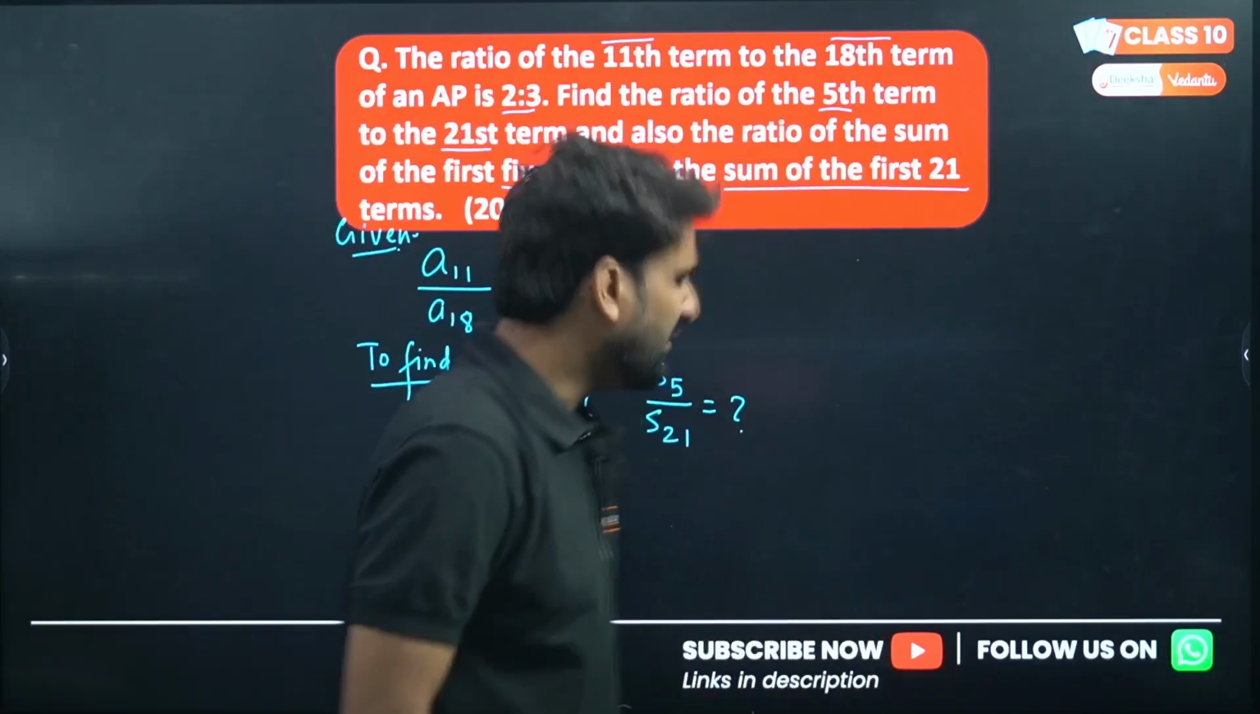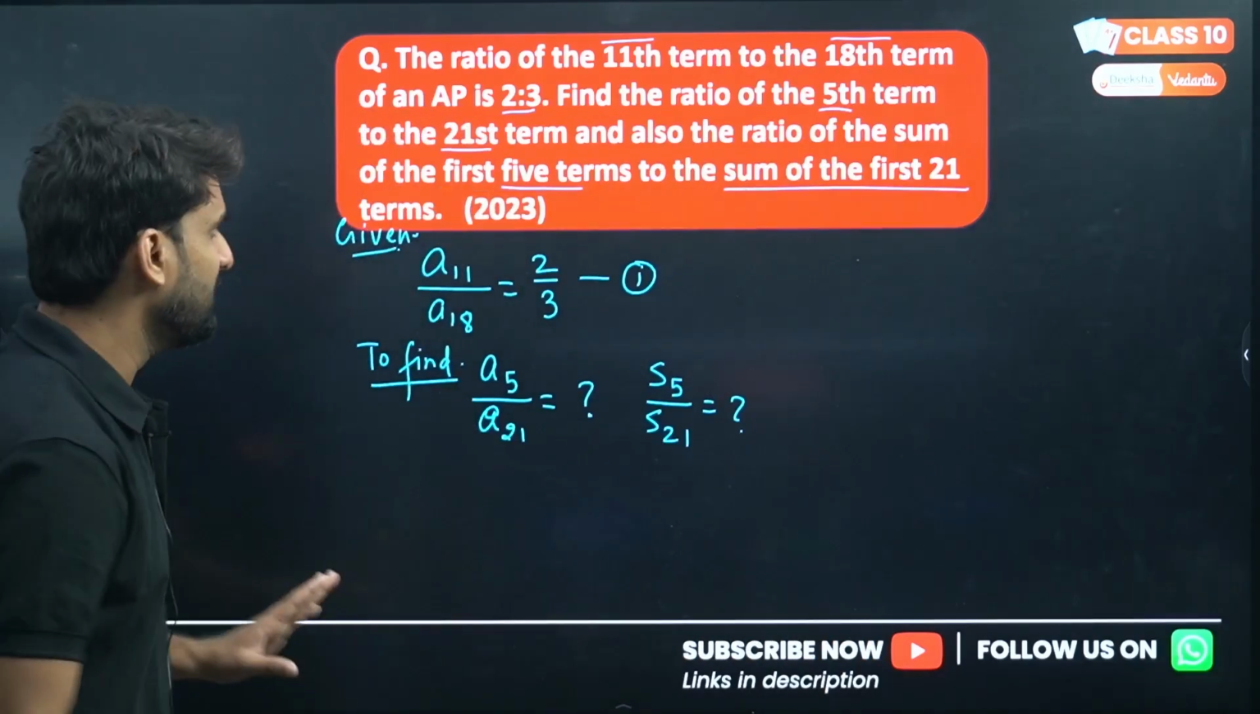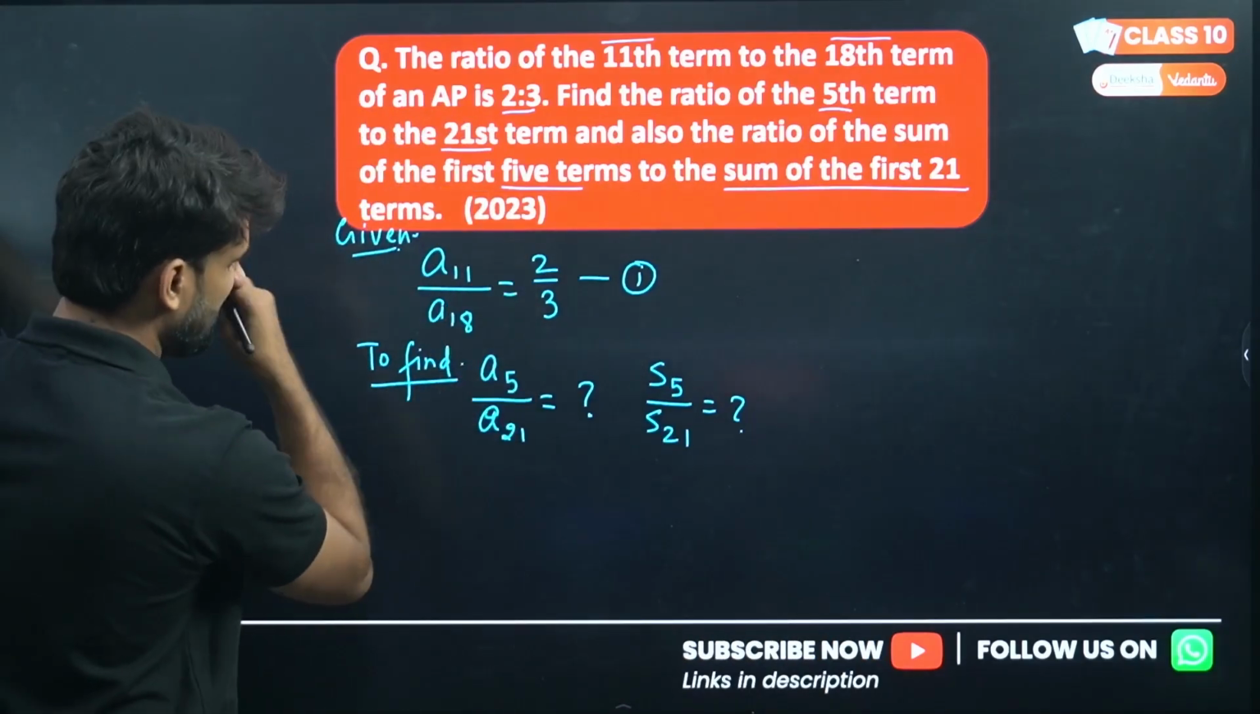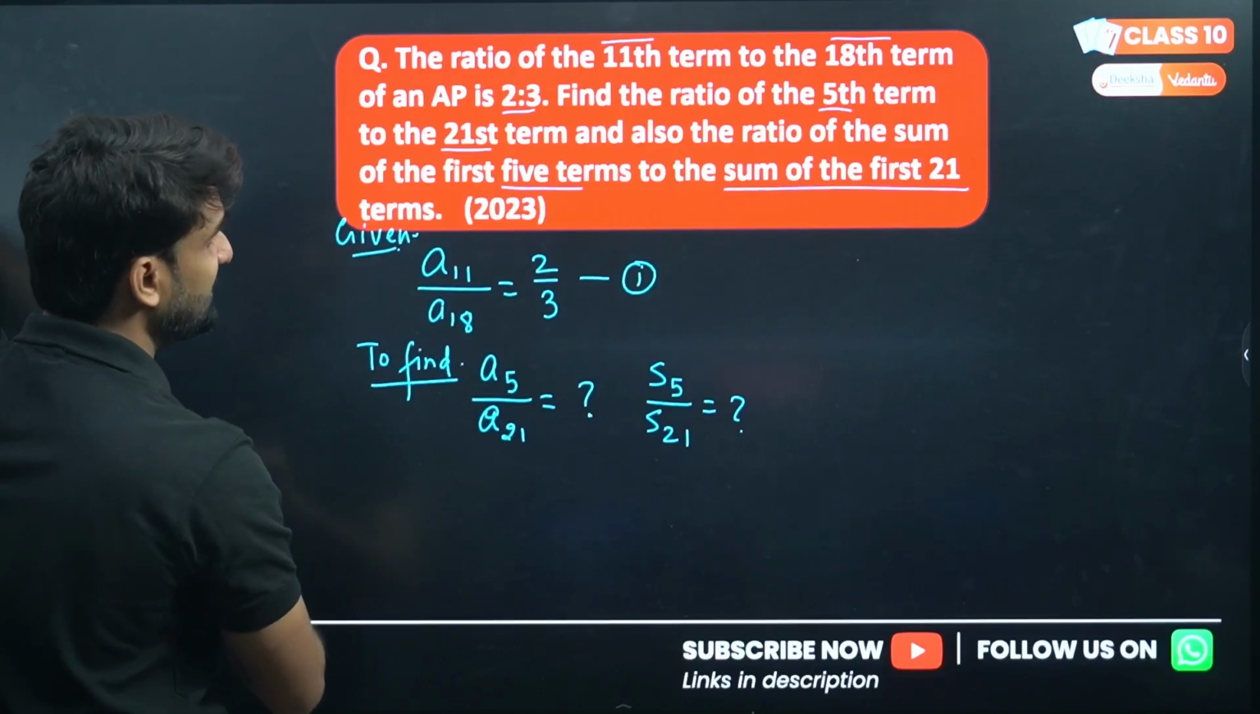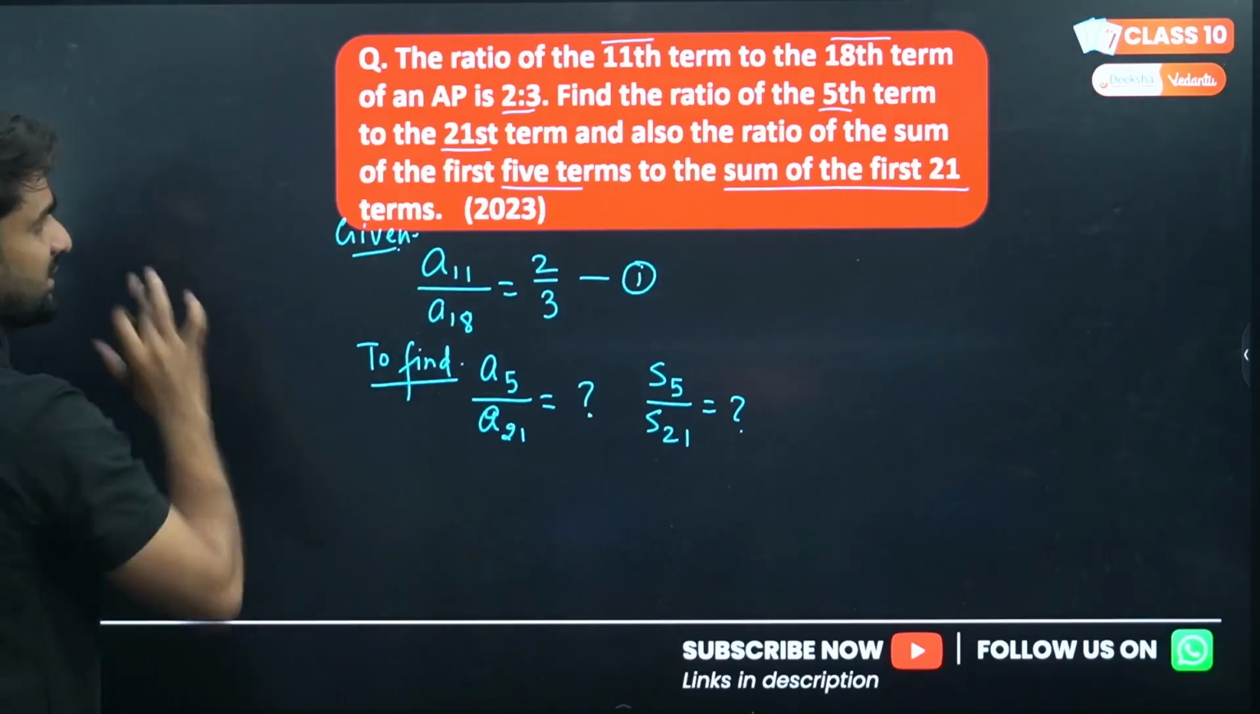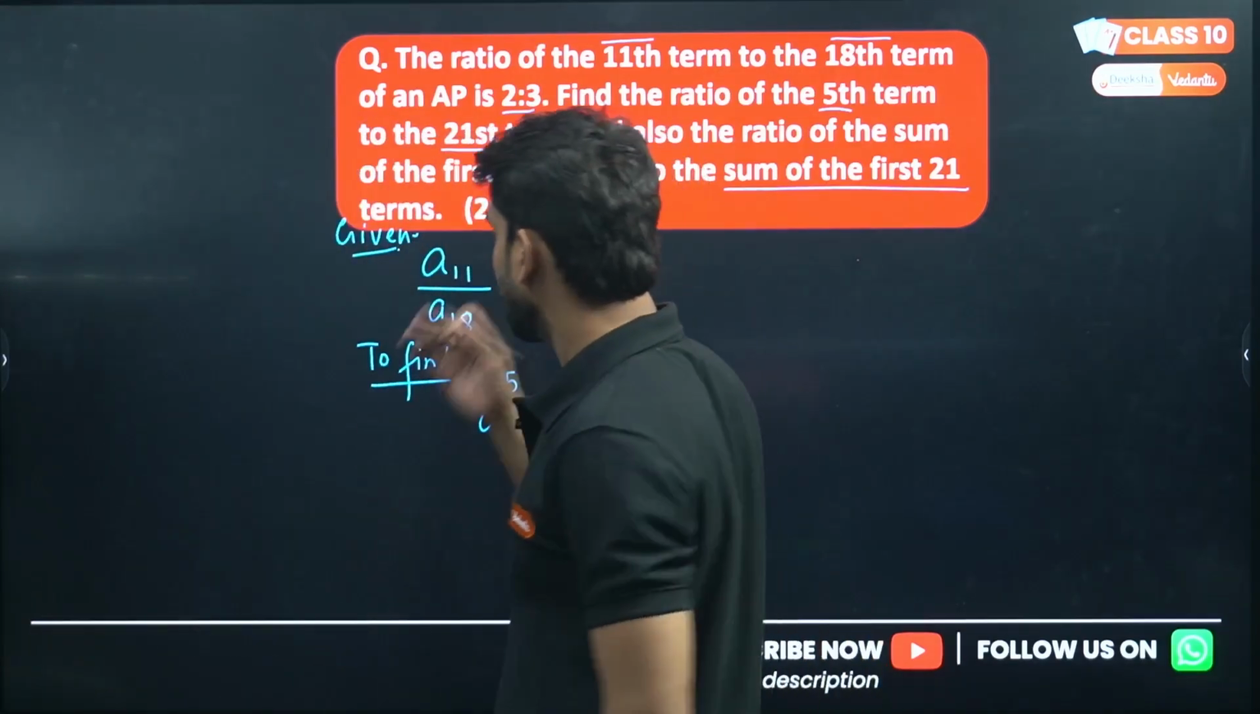A bit easy, a bit lengthy, sorry. The question is easy, but a bit lengthy. So now do the question. A11 by A18 is given here, so I'm solving it on this side. Okay, my dear lovely kids, hope you're able to see.